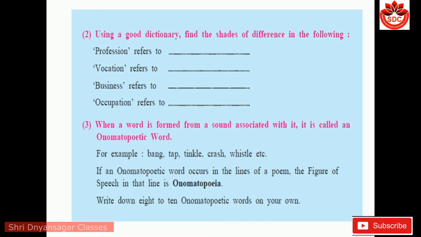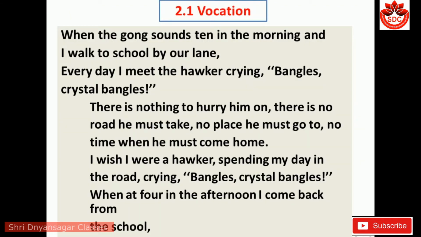Write down 8 to 10 onomatopoeic words of your own. For example, hish, hustle, bustle, chirping, juk juk. These are the onomatopoeic words which occur in a line that has an onomatopoeic effect. Now let's move to the next.